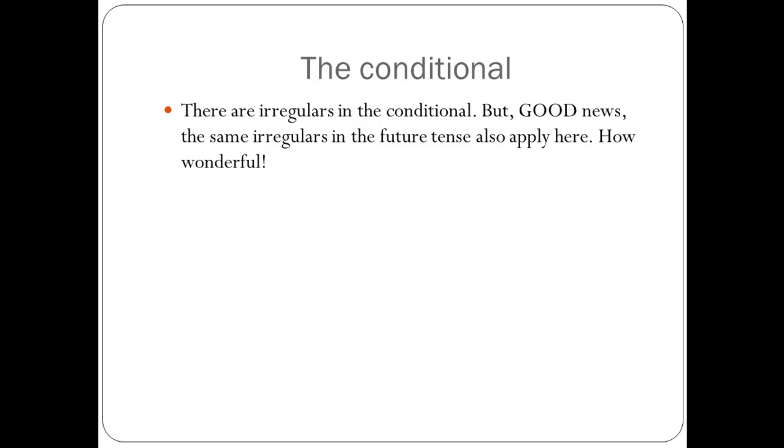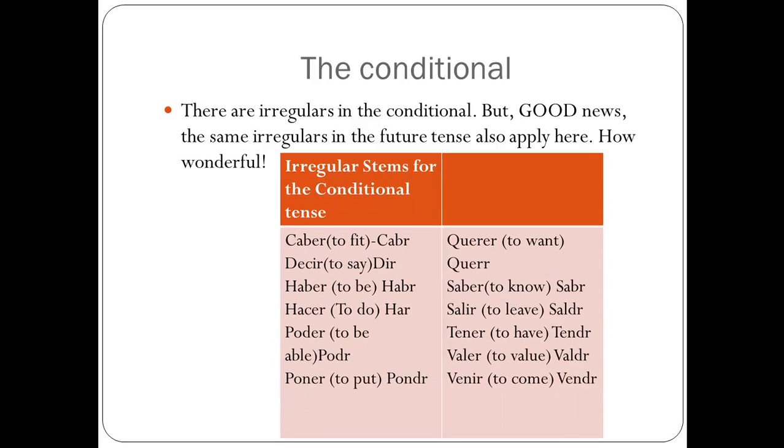You know there are always irregulars in every grammar point, but good news, the same irregulars in the future tense also apply here. How wonderful! So here are some of the irregular stems for the conditional tense. Caber, to fit. Cabría, cabrías, cabría, cabríamos, cabrían. Do you see how the ending attaches to the stem? Decir, diría, dirías, diría, diríamos, dirían.